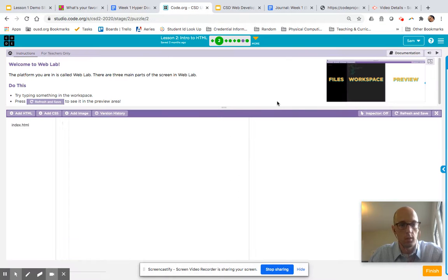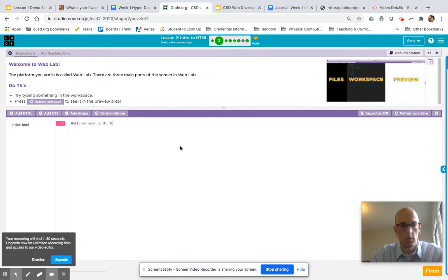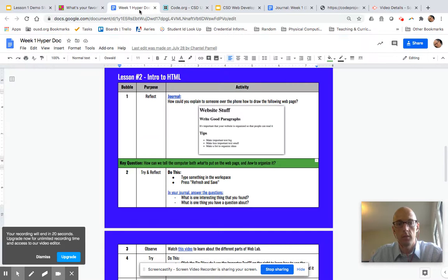Okay, let's see. Up here, I'm seeing files, workspace, preview. I'm going to type something. What should I type? Hello. My name is Mr. Okay, I did that. Type refresh and save. Great. Popped up in this preview section. Go ahead and try that yourself.